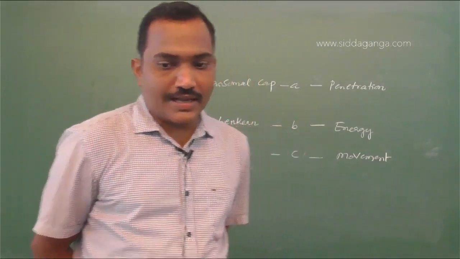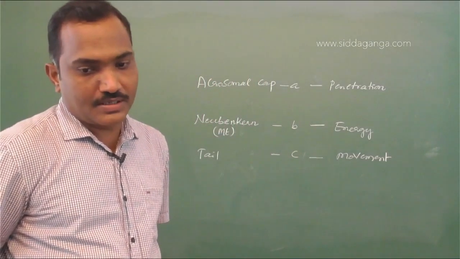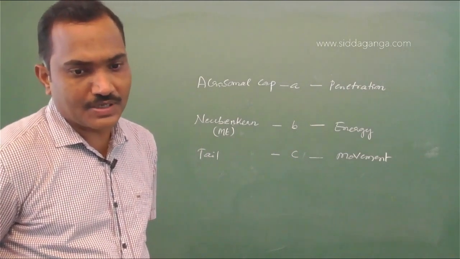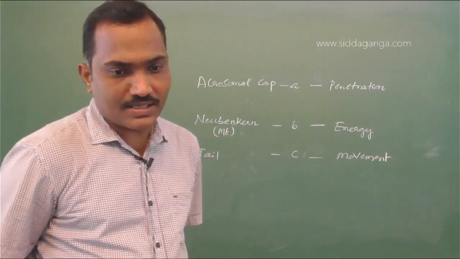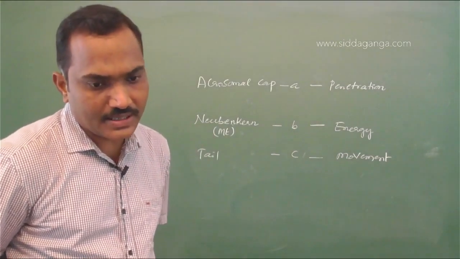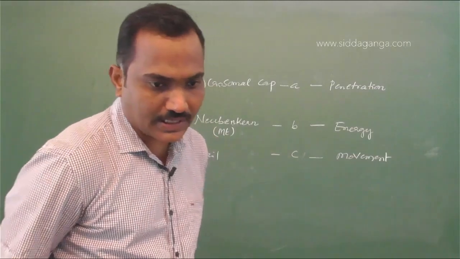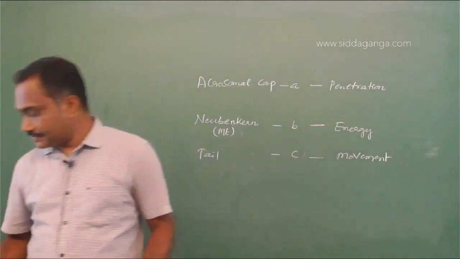So first option, acrosomal cap, which helps in penetration. So helps in penetration of the sperm, helps in movement of sperm, B, no. Provides energy, no. Helps in penetration, right. Provides energy, movement, right. Helps the movement of sperm, right. So option B is the right answer.